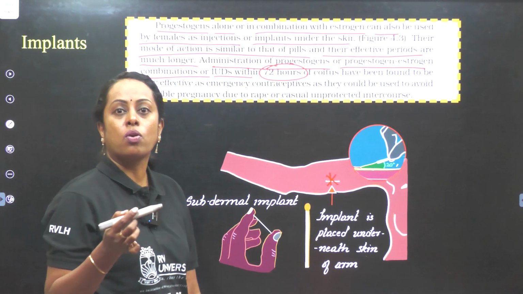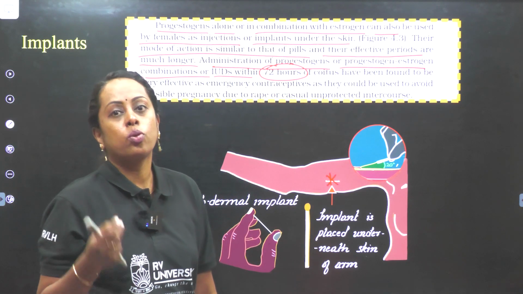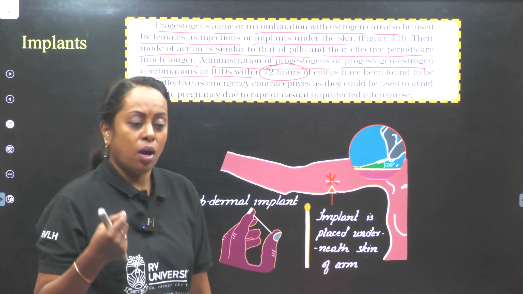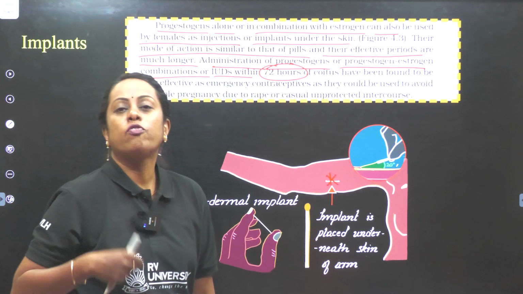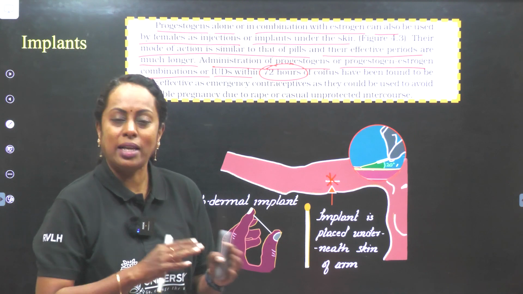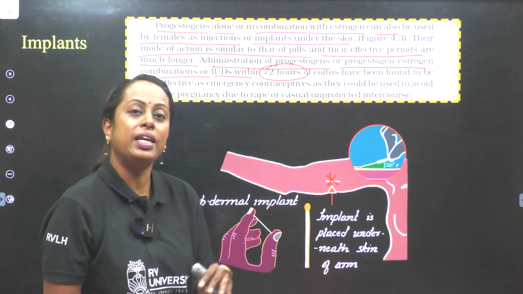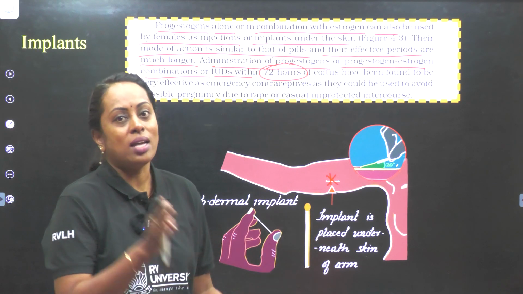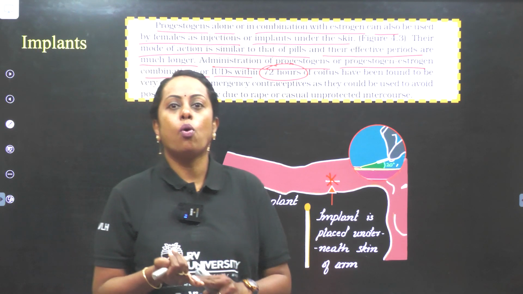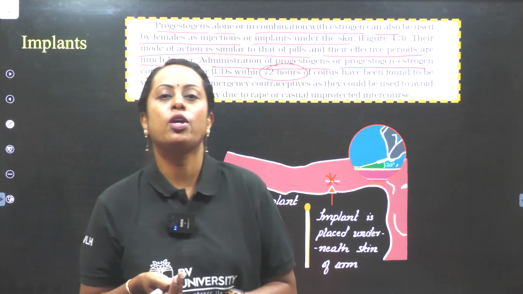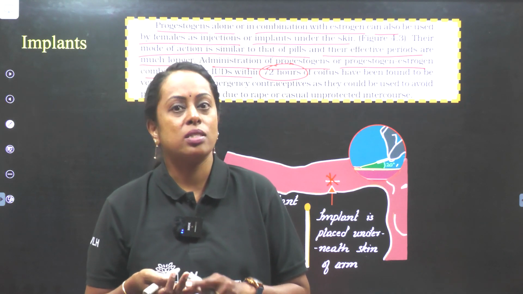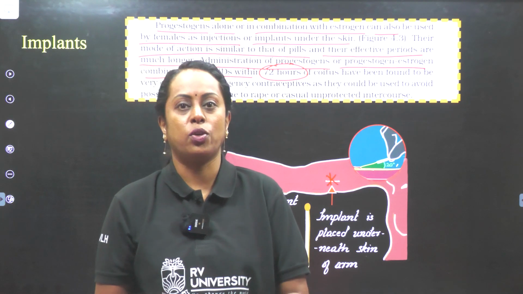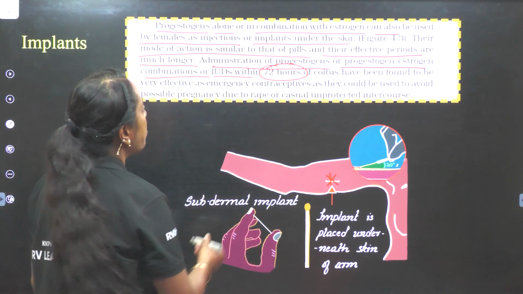I spoke about what are called morning-after pills, right? It should be taken within 72 hours. It is better to be taken within 48 hours, because 72 hours is the maximum time span. If the effectiveness should be really good, it is 48 hours, and 24 hours is best. The viability of ova is 24 hours. The viability of the sperm is 48 hours, but a sperm can survive for 72 hours. So that's what is calculated here.